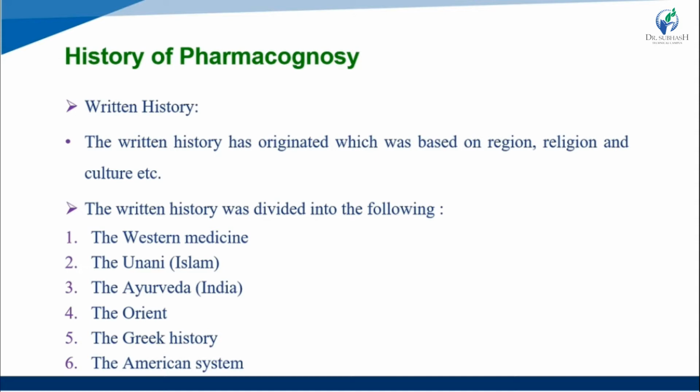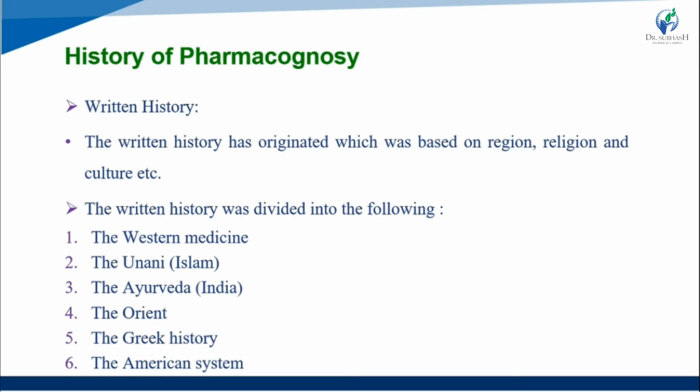Now the written history originated, which was based on religion and culture. Religion means countries or any religions, and culture means peoples. The first one is Western medicine, the second one is Unani, that is Islam, and the third one is Ayurveda from India.